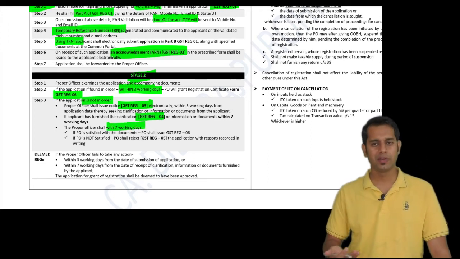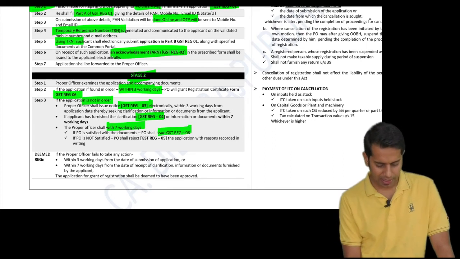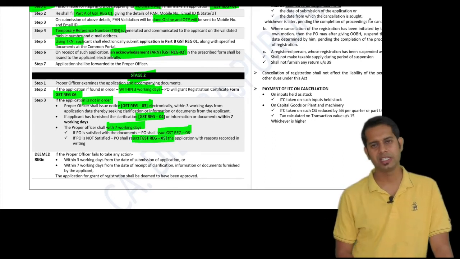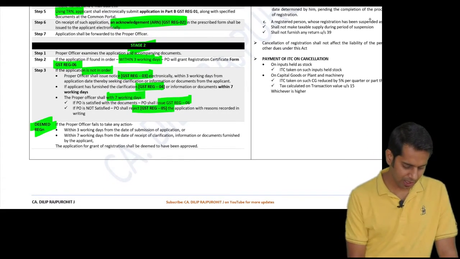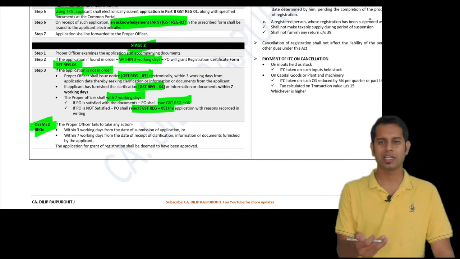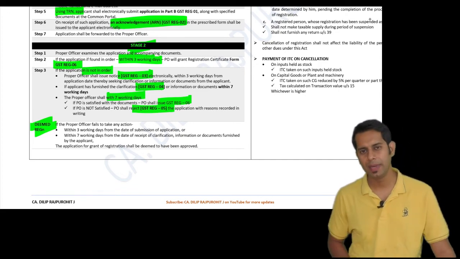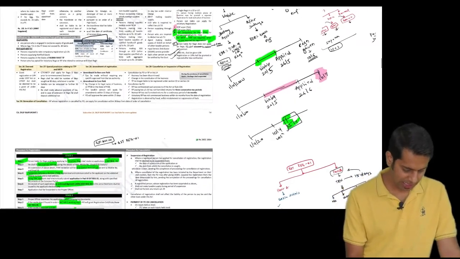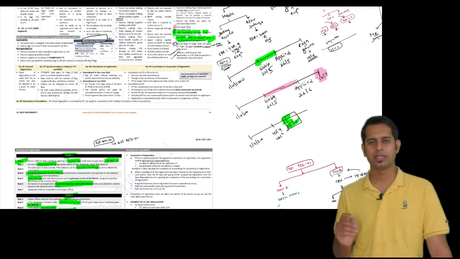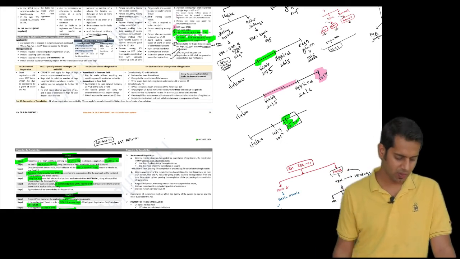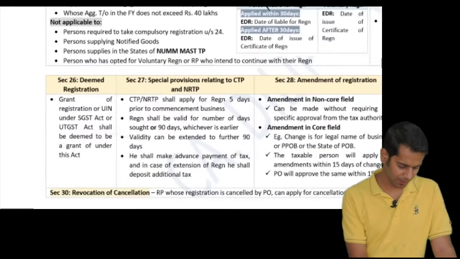Once your reply is given within 7 working days, he can either issue the registration certificate or reject your application in GST REG 05. Deemed registration: if the officer fails to take action within 3 days or 7 days, then it will be deemed that the registration is granted to you. This is all about section 25, procedure for registration.